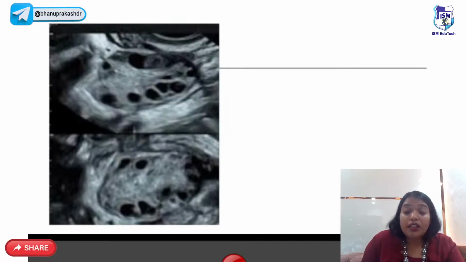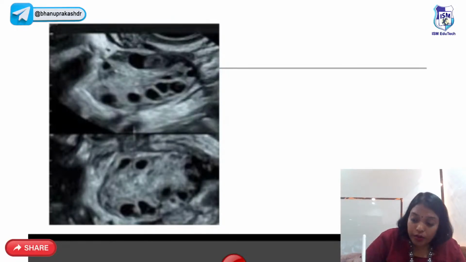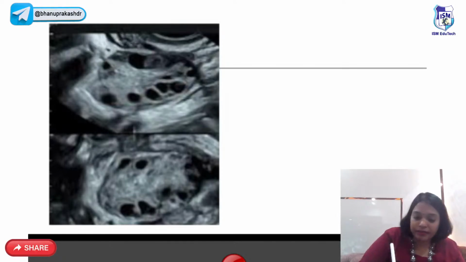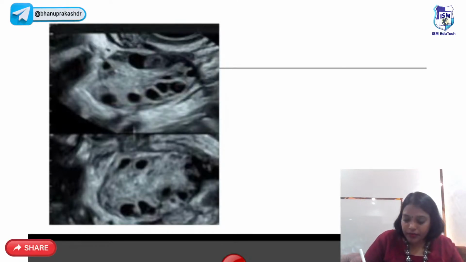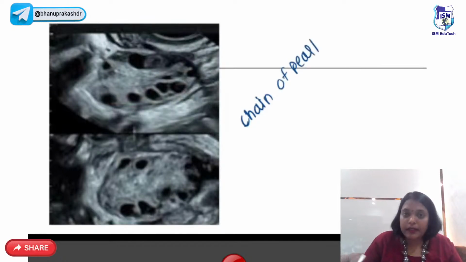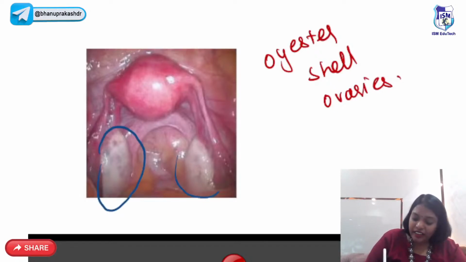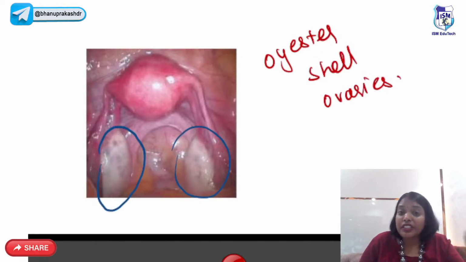So what is this picture? How are you going to identify? You're going to see that all the follicles are peripherally arranged. What is this arrangement called, guys? This is called chain of pearl appearance. And when you are examining, the ovaries will be bulky and white in color. This is called oyster shell ovaries.